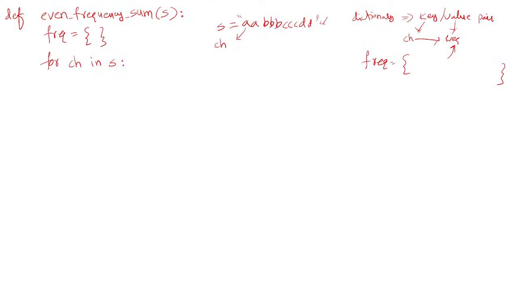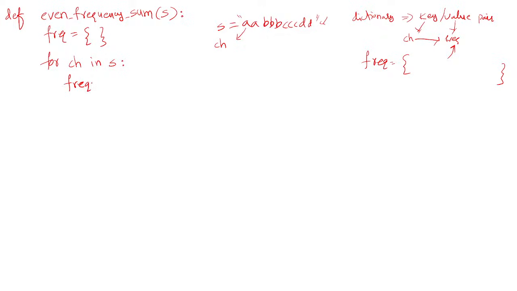Here you need to add it to the dictionary, and add its frequency. There is no key a present in the dictionary, so now I am adding it to the frequency dictionary.